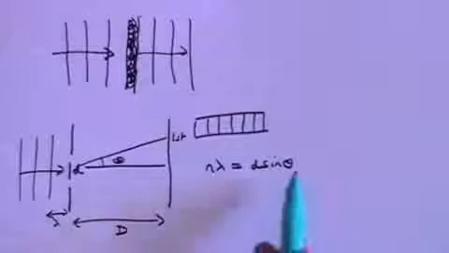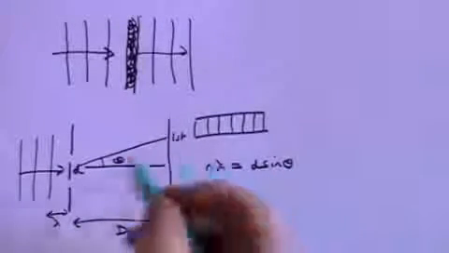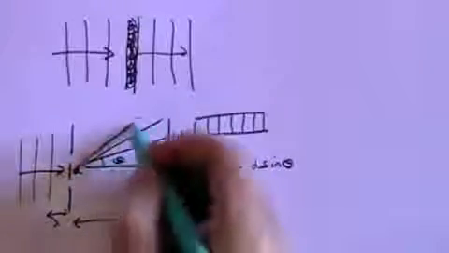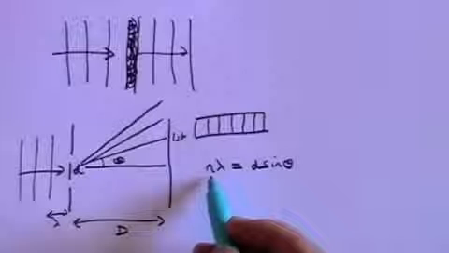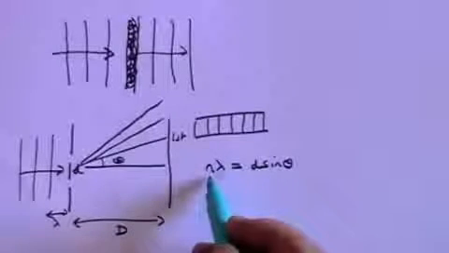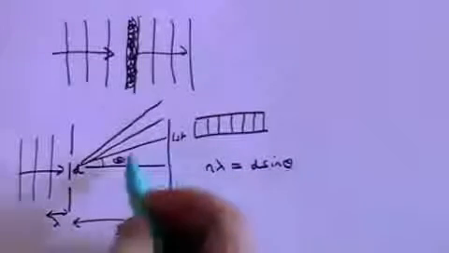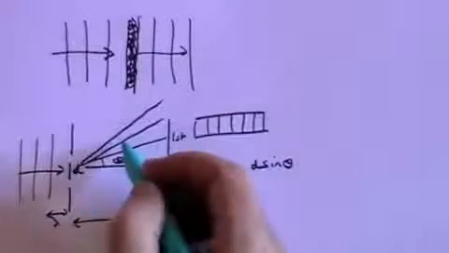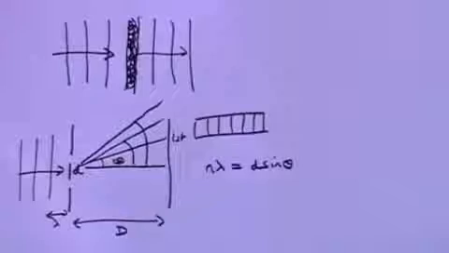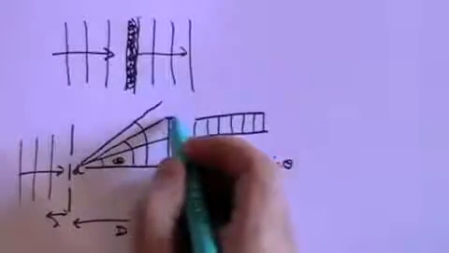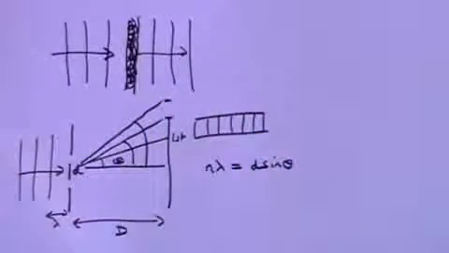And then you can have fringes all the way along, and theta will be different for different values of n. So for the first fringe, when n is 1, theta is this angle. When n is 2, theta is that angle. When n is 3, theta is that angle. And each of these points on the screen represents a light fringe.